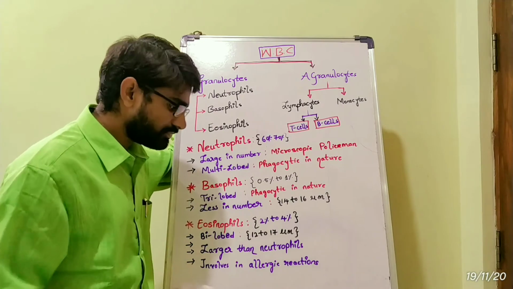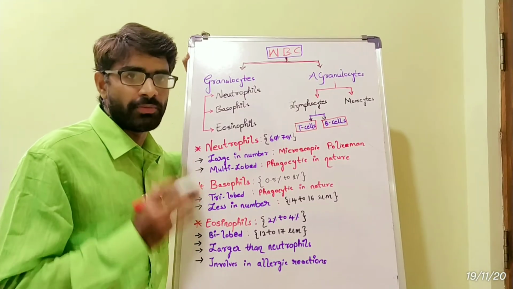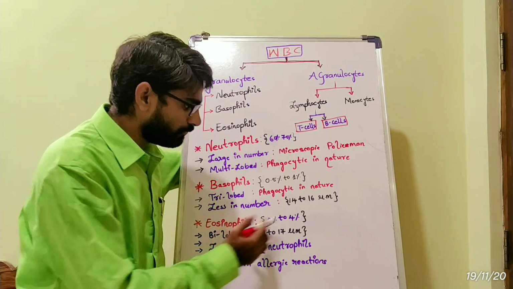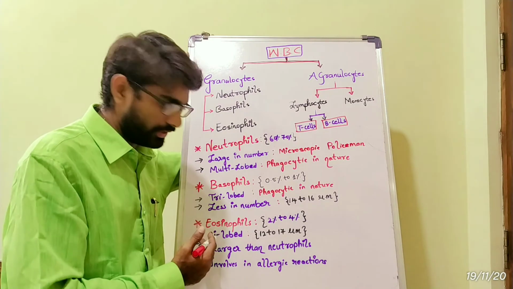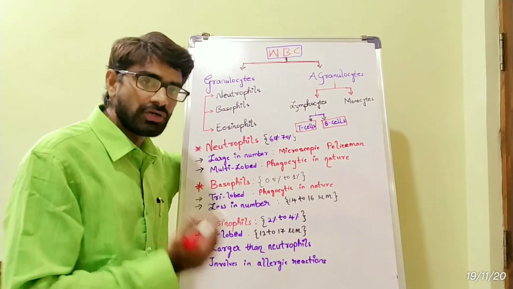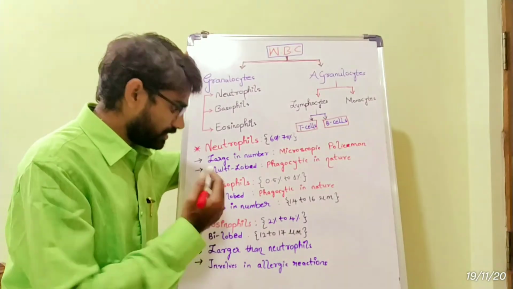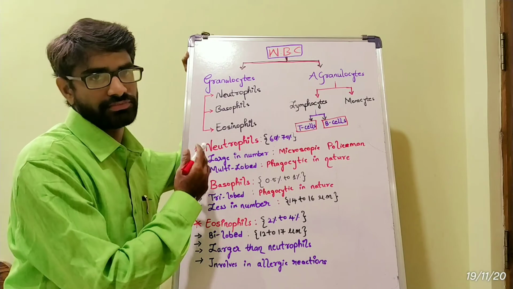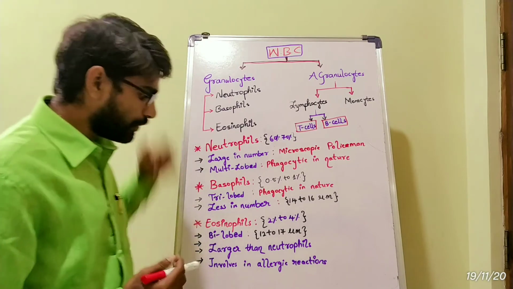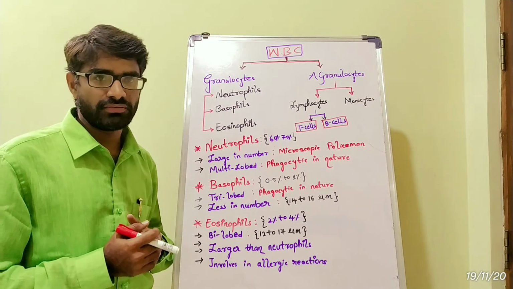So next, eosinophils. In entire WBC, they occupy 2 to 4%, and the nucleus of eosinophils is bilobed. They are 12 to 17 micrometers in diameter, and they are larger than neutrophils. They mainly are involved in allergic reactions.